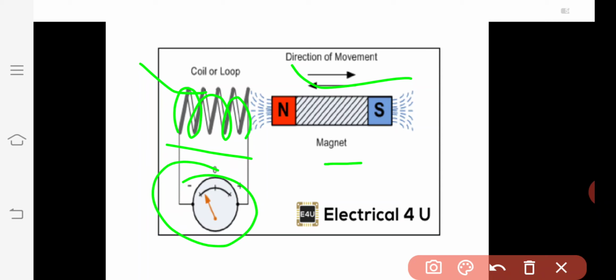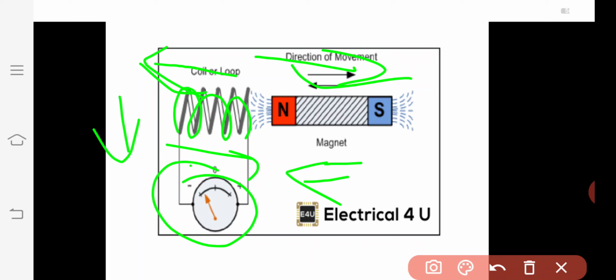Motion between them: if both are coming near, then the voltage also increases, and if the coil and magnet go far away, then the voltage is reduced, because there are fewer field lines when they go far away from each other, so the value of the voltage also decreases.